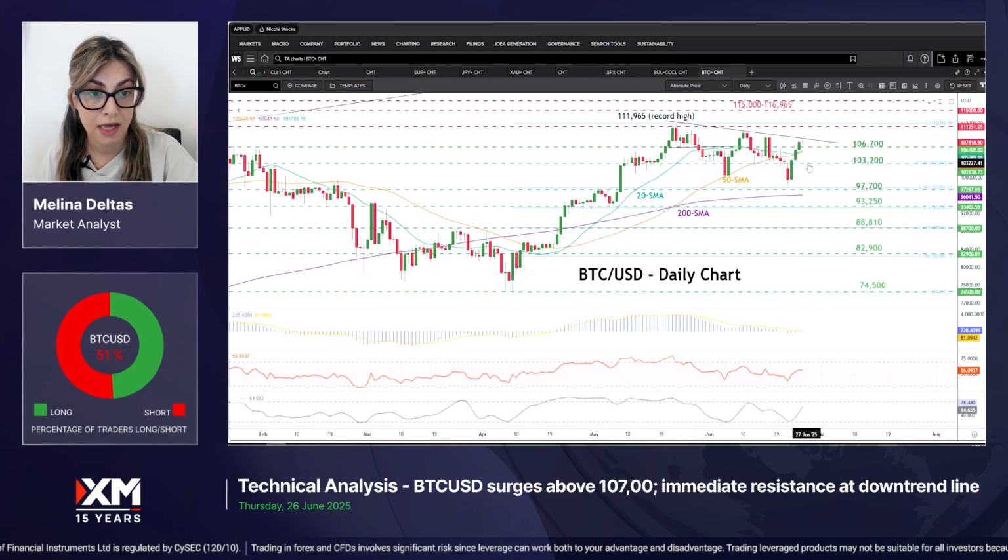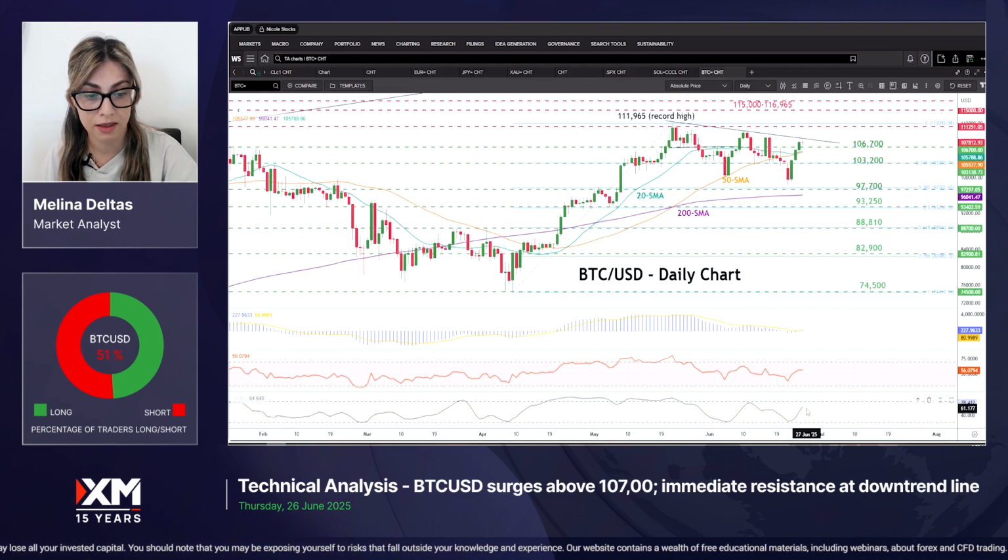On the flip side, the move beneath the SMAs and beneath this inside swing low here at 103,200 region, then the price may test this inside swing high around the 97,700, ahead of the 200-day SMA near the 96,000 area.